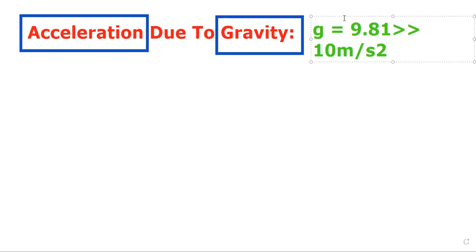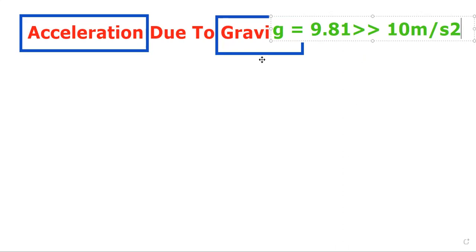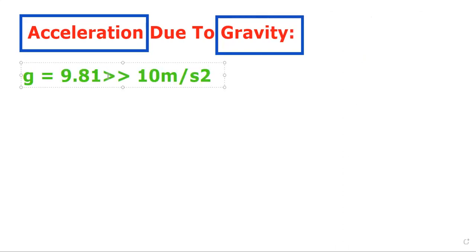So the value is represented by g, and its value is 9.81, which we normally consider as 10 at your level. There is no need to put 9.81. But if there is an MCQ and you have the option of 9.81, then you must circle 9.81. Otherwise, in numerical problems, we consider it as 10 for simplicity.